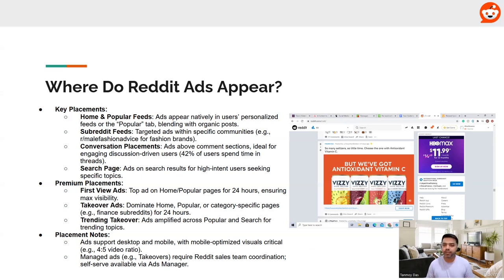I hope this makes sense. I hope you have a basic understanding of what Reddit ads are, what the different types of ads we can create here are, and where all these ads appear.